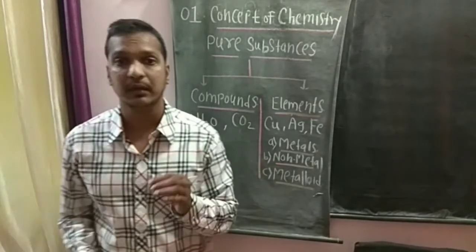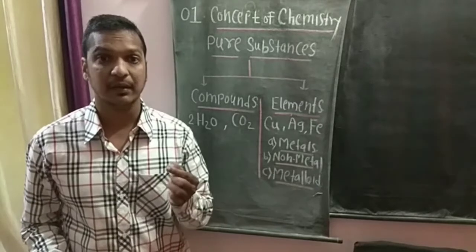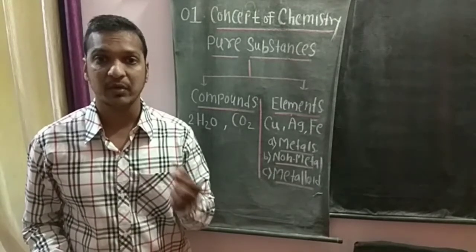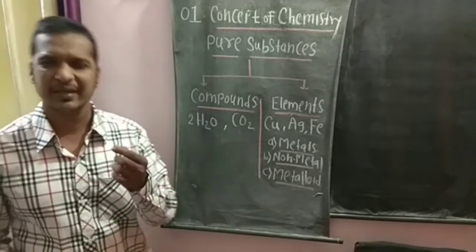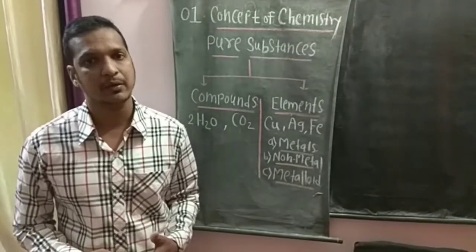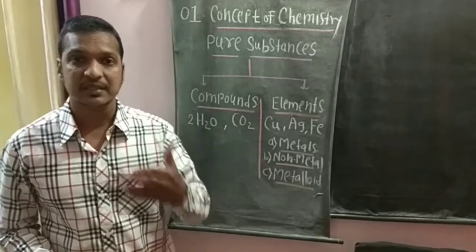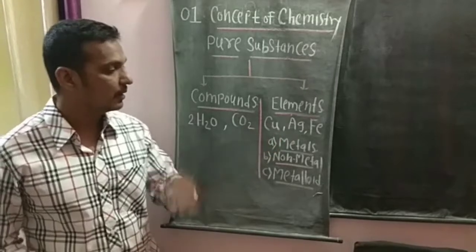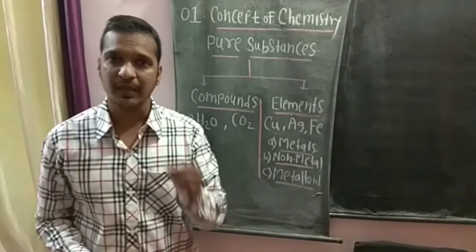But free electrons are not observed in the case of non-metals. Non-metals do not contain free electrons except graphite. So because of the absence of free electrons or a small number of free electrons, non-metals are poor conductors or non-conductors of heat and electricity. So this is how we consider the difference between metals and non-metals.